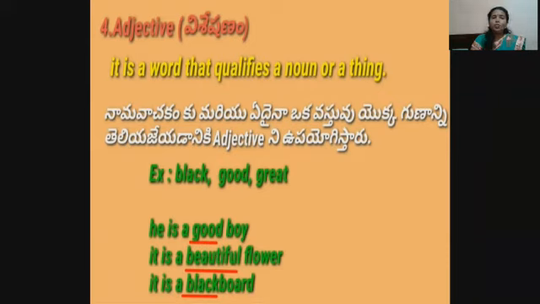He is a good boy. It is a beautiful flower. It is a blackboard. Here boy is noun. Good is adjective. Next, it is a beautiful flower. Flower is noun. Beautiful is adjective.